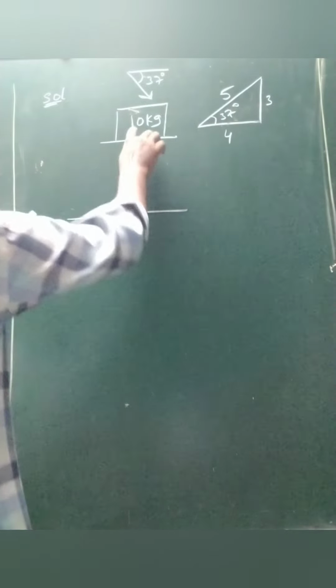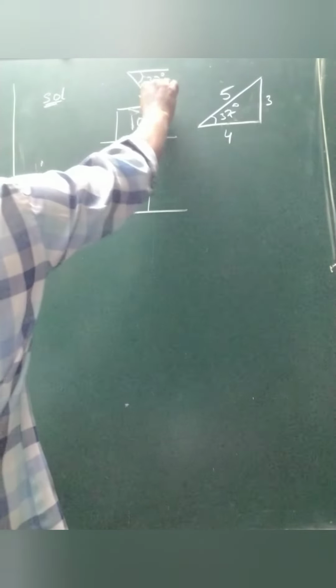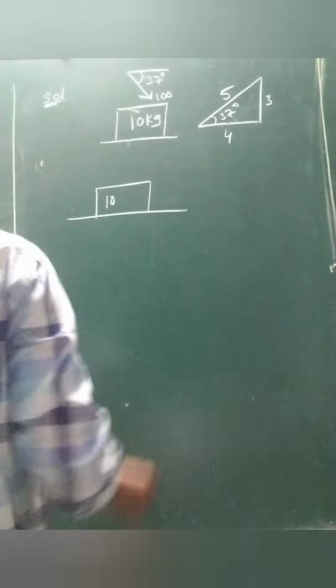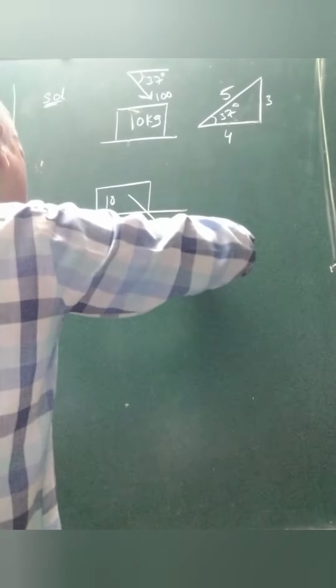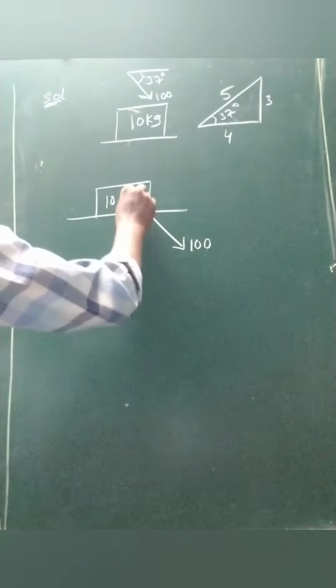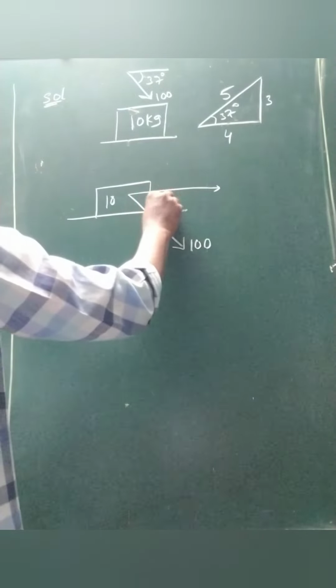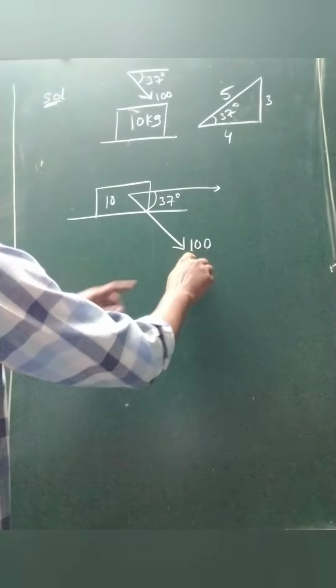Now take a 10 kg block. Now the 100 newton force is resolved. What force is acting? 100 newtons of force is acting, which makes a certain angle, 37 degrees. Now that is along the x-axis.